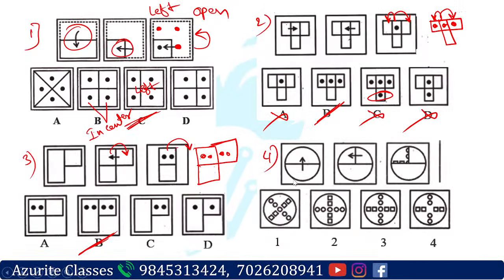So I will zoom it out. Here what will happen? This will become a circle, and this will be a square. So that is why answer option C will come, because in A, it is rotated, not possible.